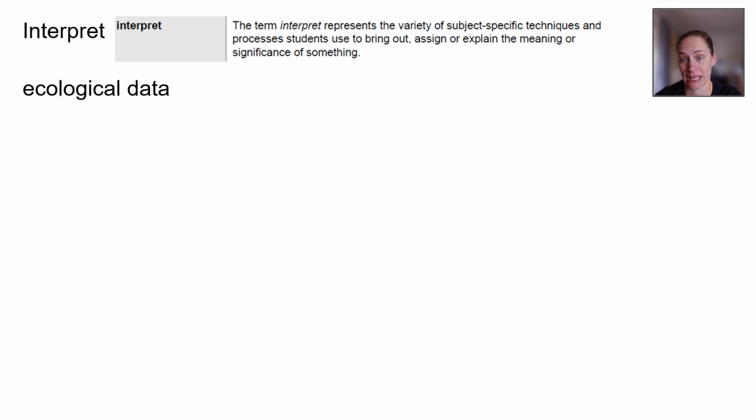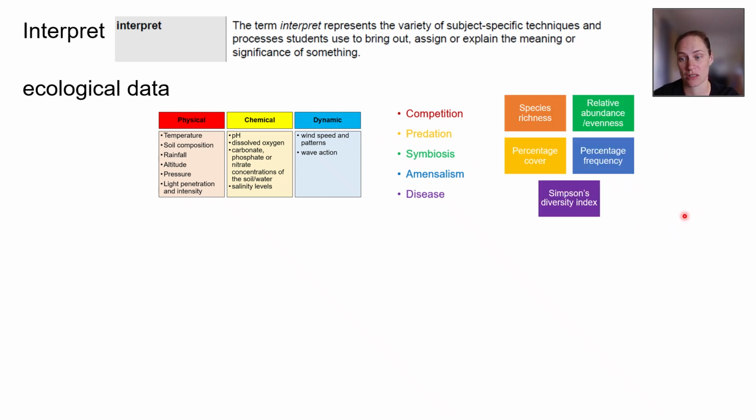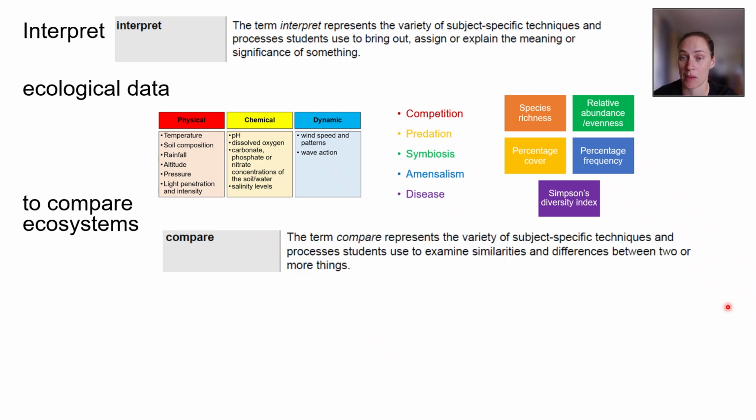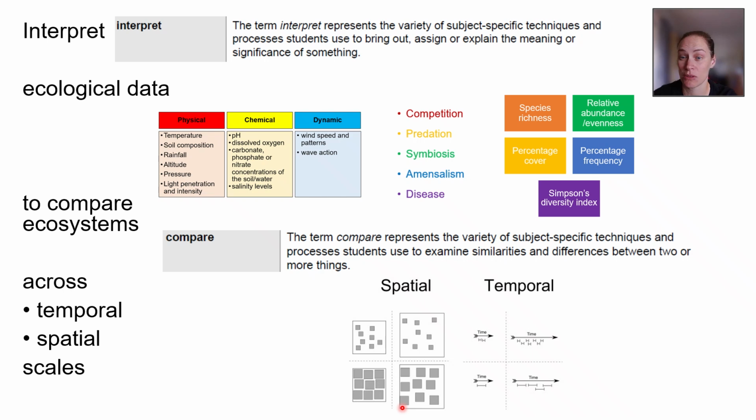We're interpreting ecological data. So, data we could collect might include abiotic factors, biotic factors, and interactions, and all those measures of diversity that we have calculated in the past. We're trying to do that to compare ecosystems, remembering that to QCAA compare means we are finding similarities and differences. And we're doing that across temporal and spatial scales. So this is new information for us.